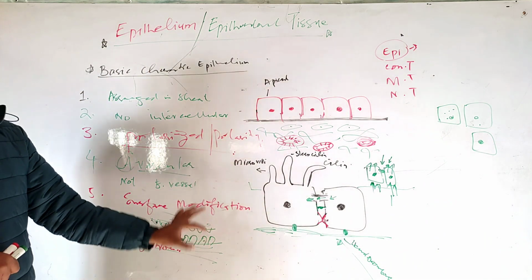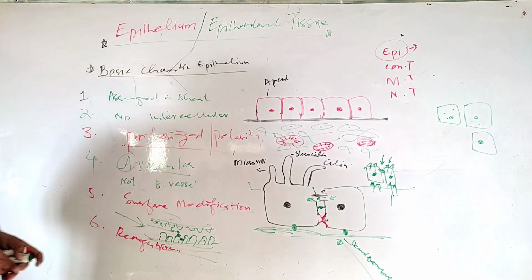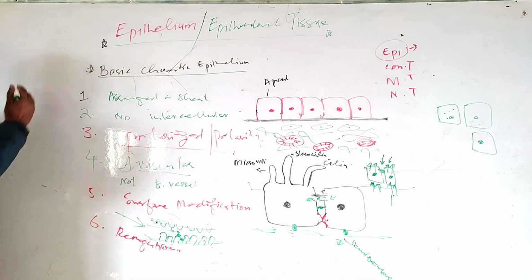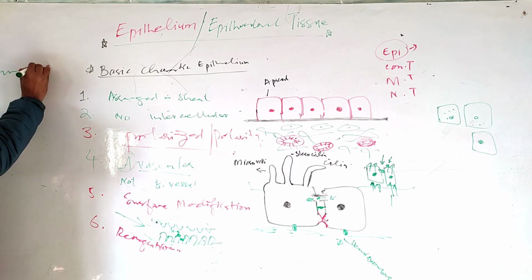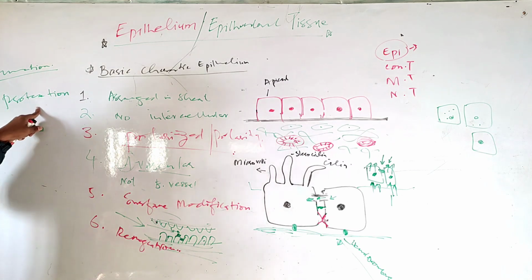After having this idea, let's take a slight look at the functions of epithelium. Number one function is protection.